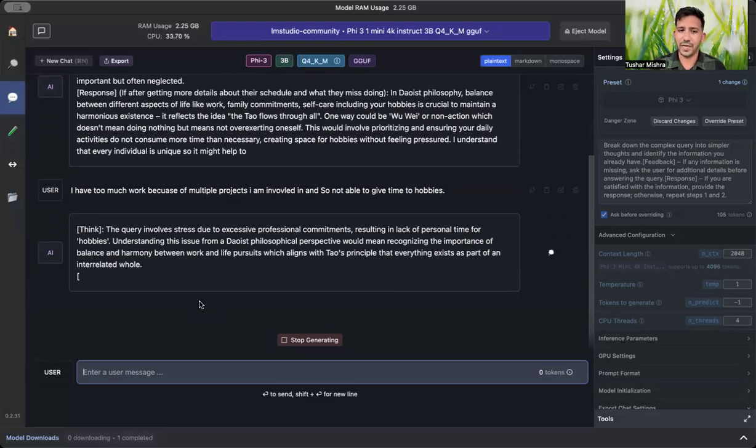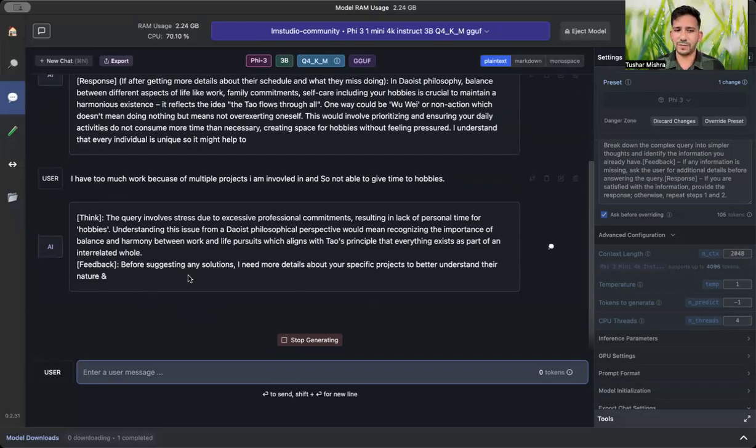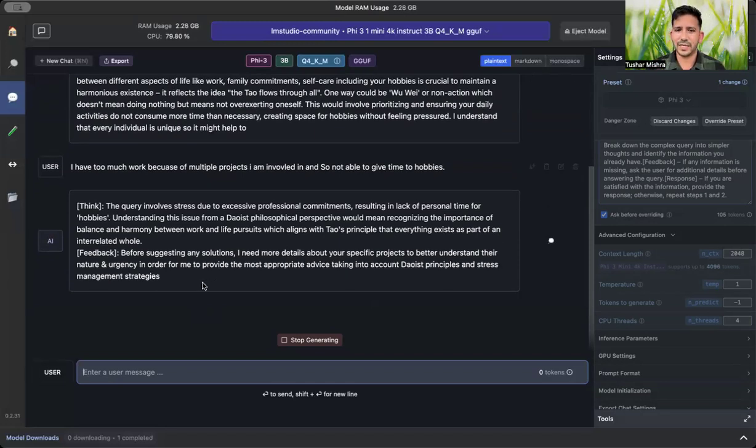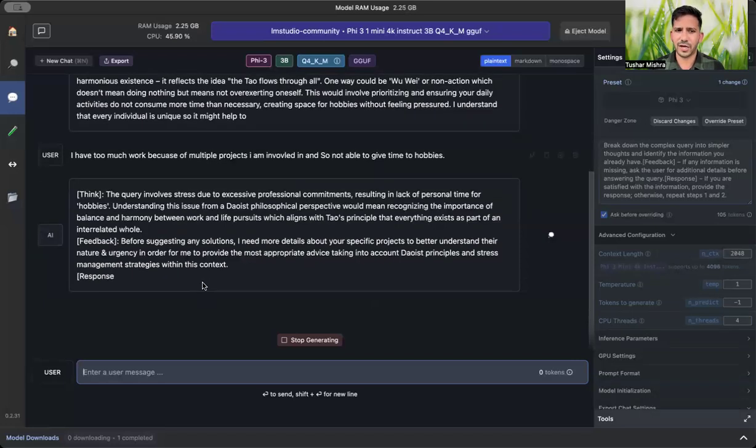It will ask for feedback, many times, every time even, but you may not have to provide it. Let's just look at the response. Obtain detailed info on the work-related activities.